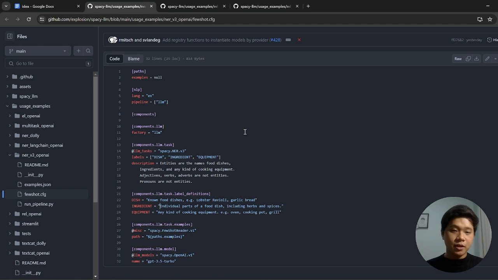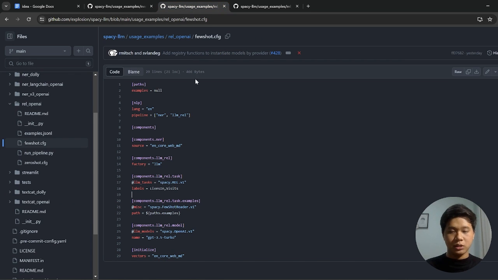The first thing that I notice is about entity extraction. Here, they provide us a space to identify the labels that we want to get, the answers that we want to get. For example, here we have ingredients and equipment. And this same strategy is also applied for relation extraction. If we pay attention here, we can also specify the labels, its flips in and visits.